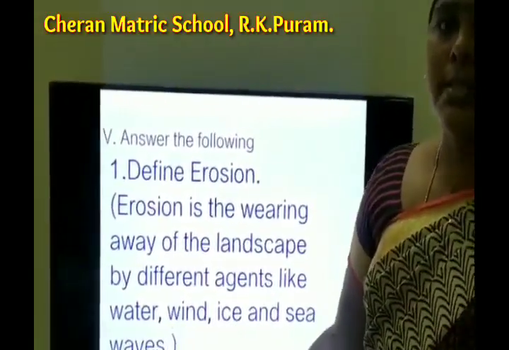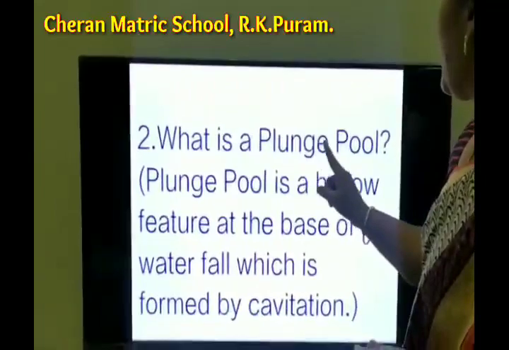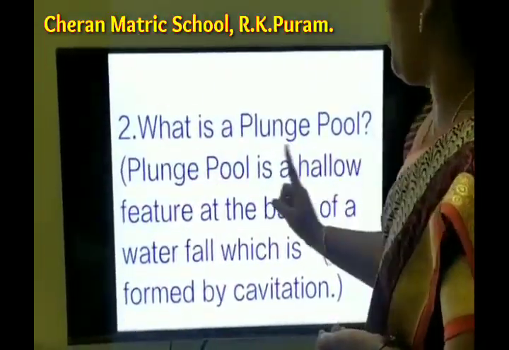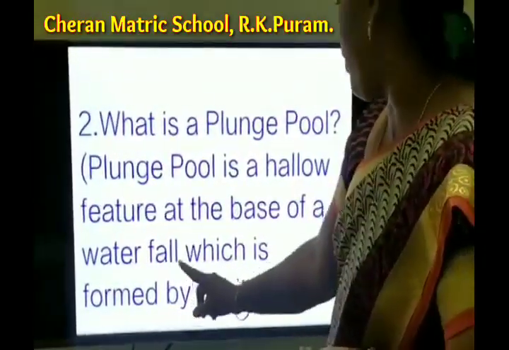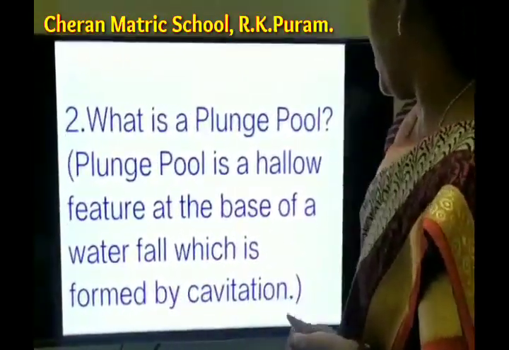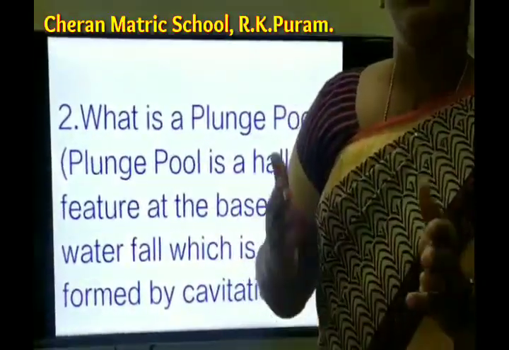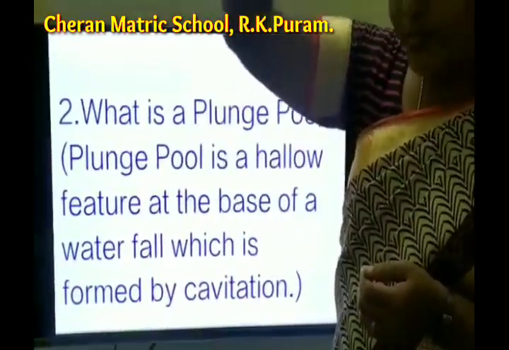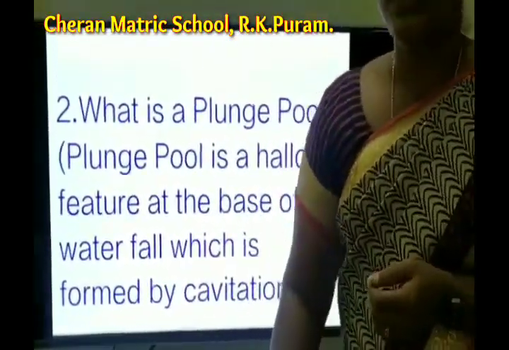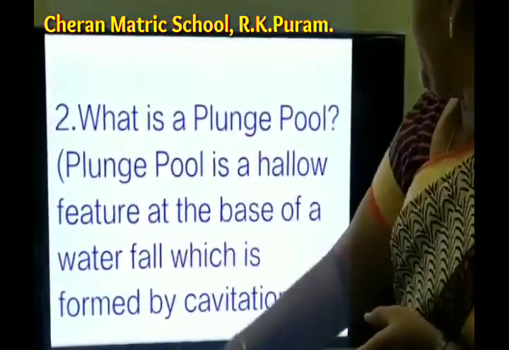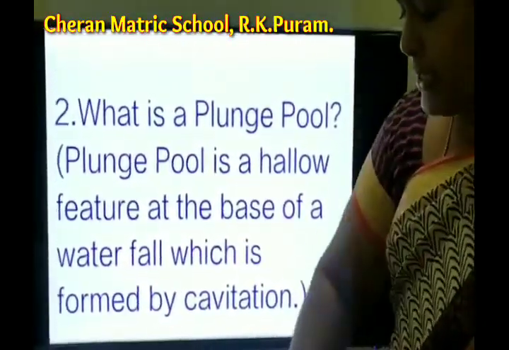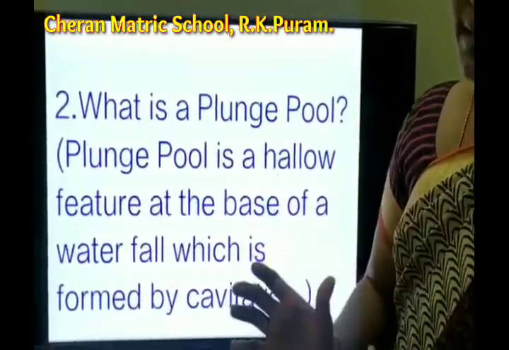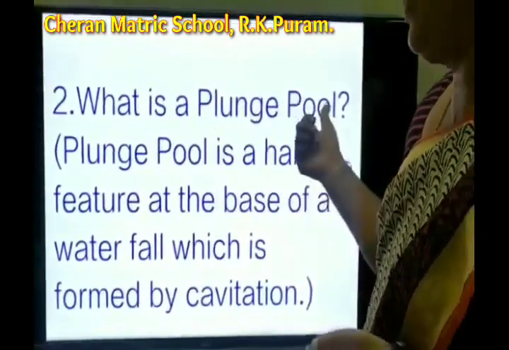Okay. The second question, what is the plunge pool? Plunge pool is a hollow feature at the base of a waterfall which is formed by cavitation. Already we saw about that. We saw the example of Kutralam Falls, isn't it? The water flows down, and where the water is falling, it can make a pit or a hollow like the base. It is known as the plunge pool.